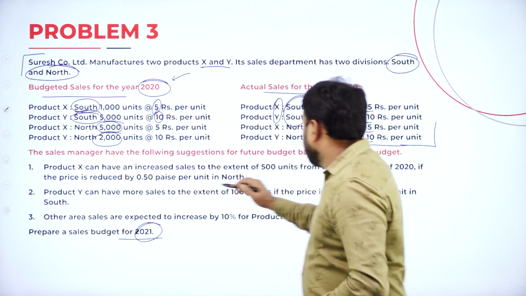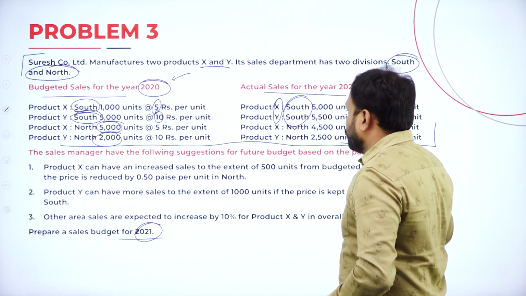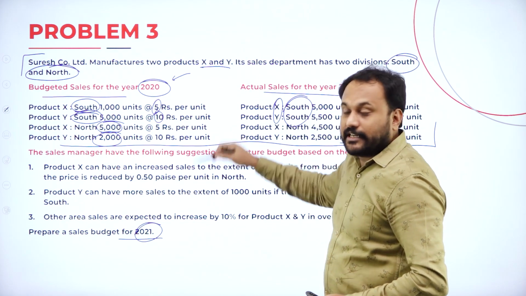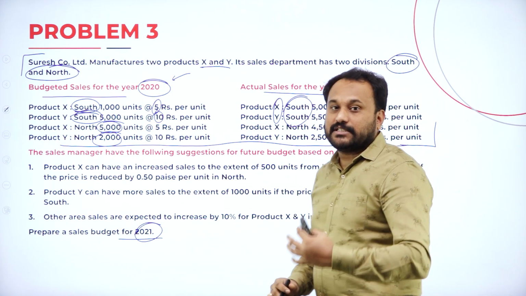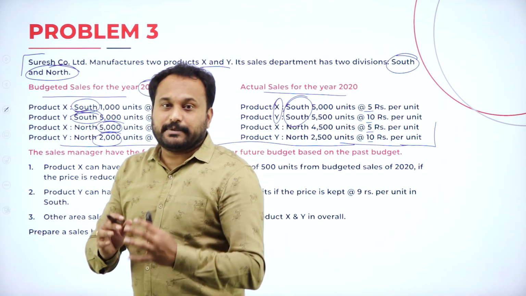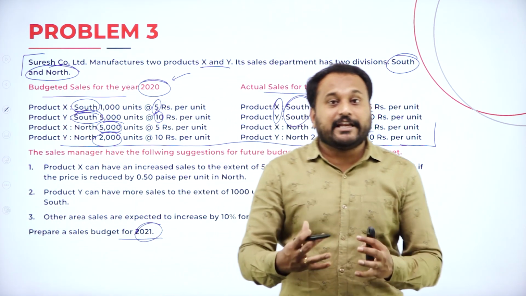Now that means till here we have taken everything. Let's go with the first one. The sales manager has the following suggestions. See, the sales budget is prepared by the sales manager, so his suggestions are very much valid.